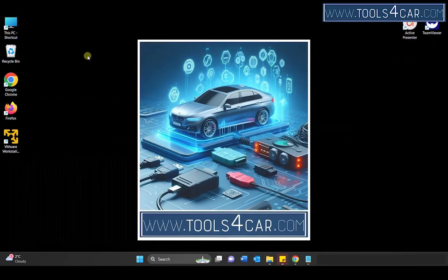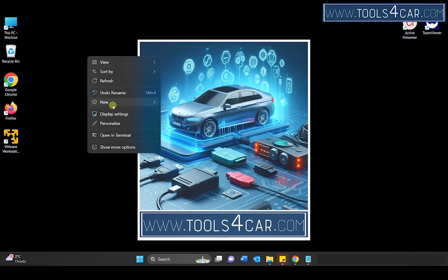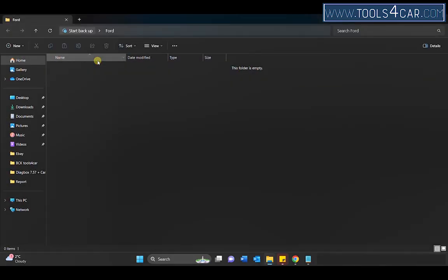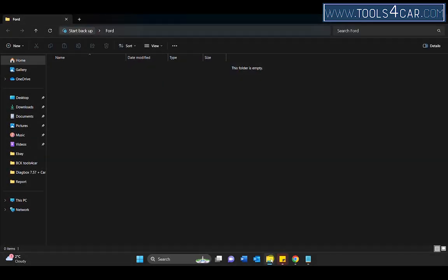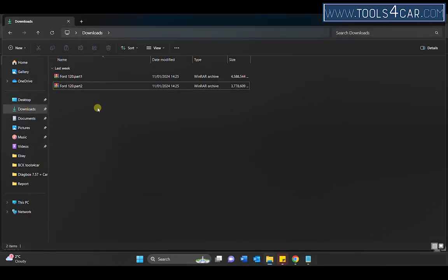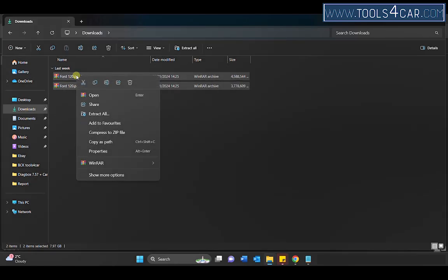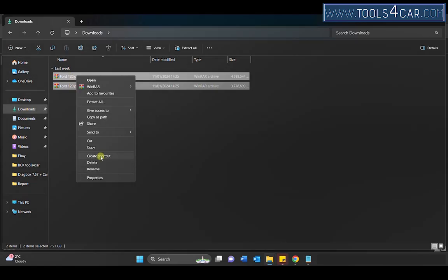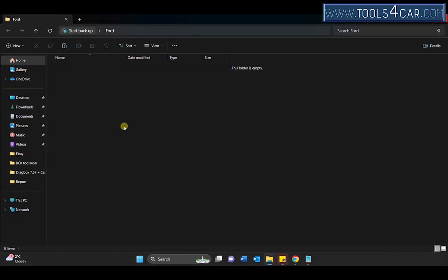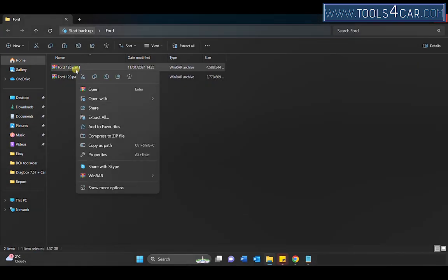Create a Ford folder on your desktop and move the downloaded files into it. Right-click on Part 1 and select Extract here.